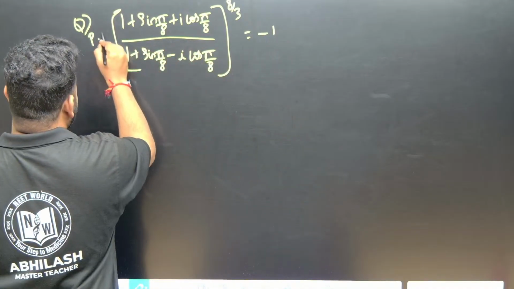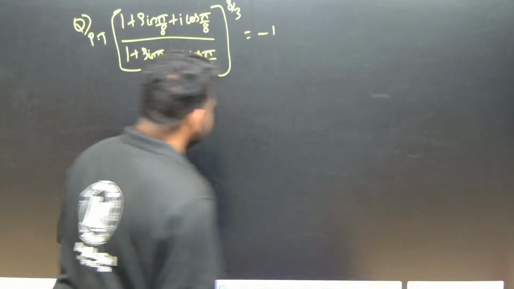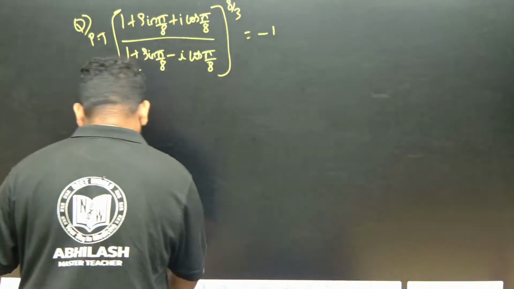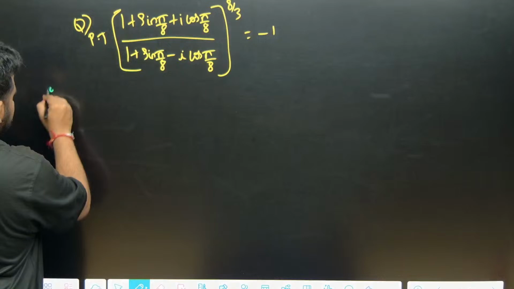This is what we have to prove. Solution.